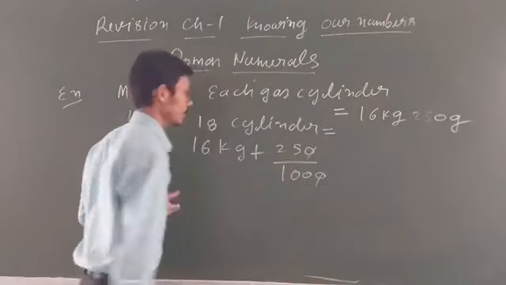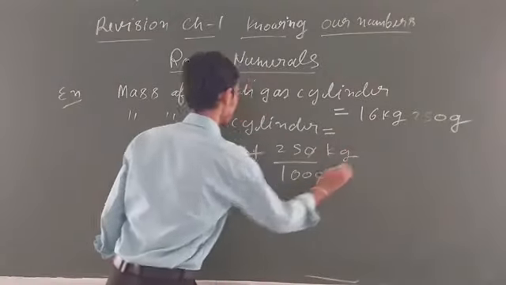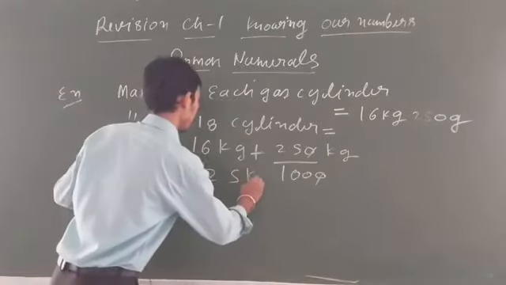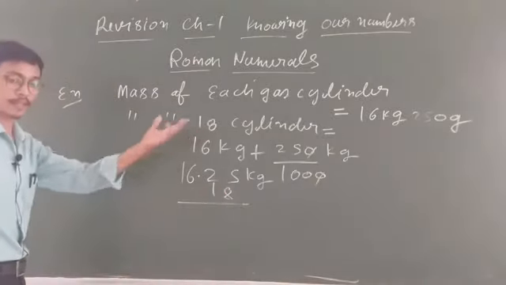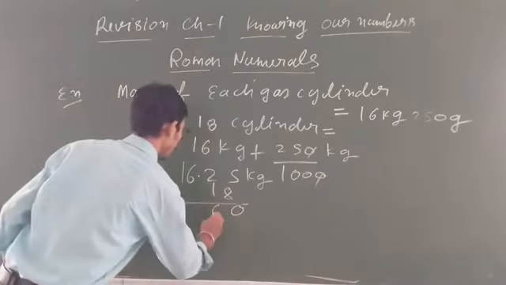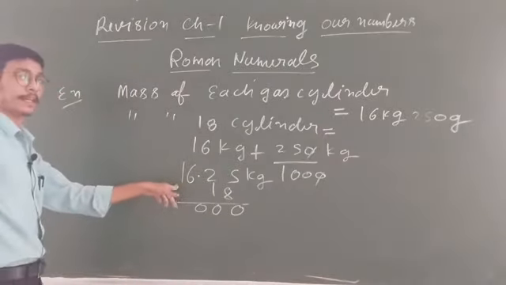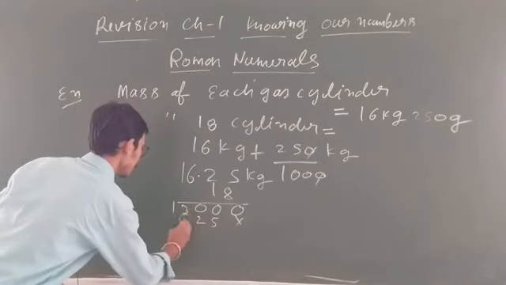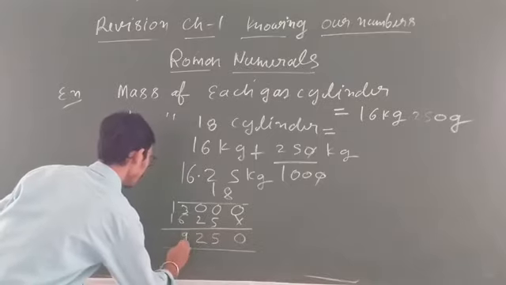So 10, 10 cancel. So 25 upon 100 will come, what? 0.25. This is also in kg. This will come what? 16.25. Clear? Kilogram. Now what you have to find out? Mass of 18 cylinders. So write down 18, because 18 you have to multiply. 8 5s are 40. 8 2s are 16, 16 plus 4 is 20. 8 6s are 48, 48 plus 2 is 50. 8 1s are 8, 8 plus 5 is 13. Now next, 1 5 is 5. 1 2 is 2. 1 6 is 6. 1 1 is 1. Clear? This will come 29250.